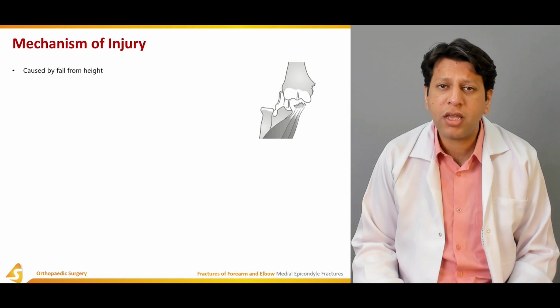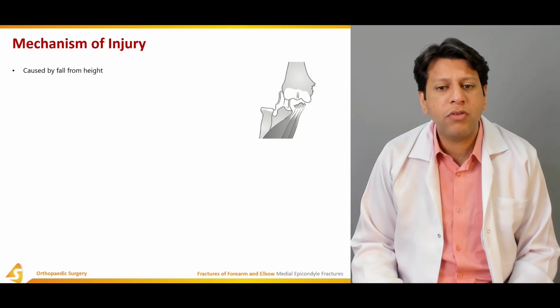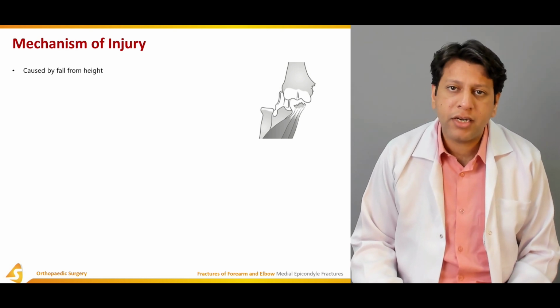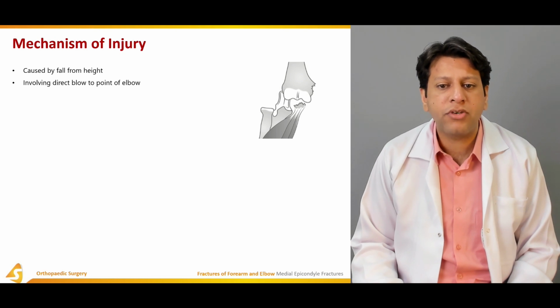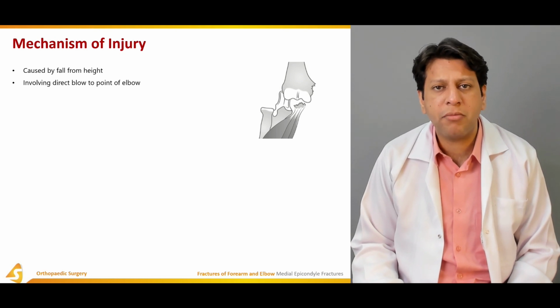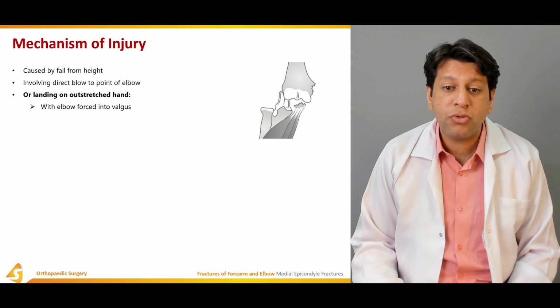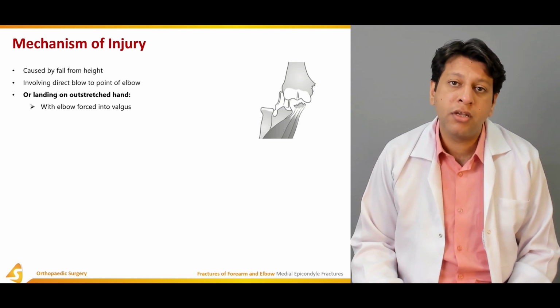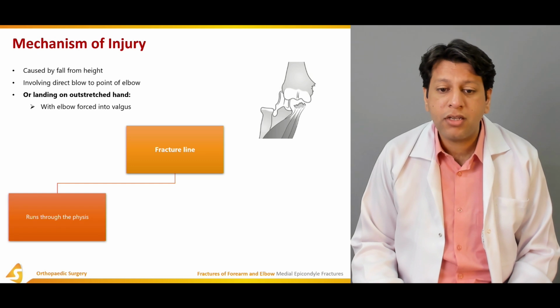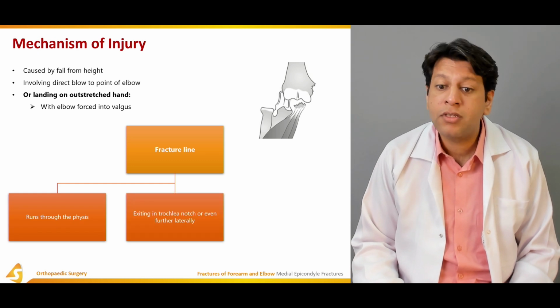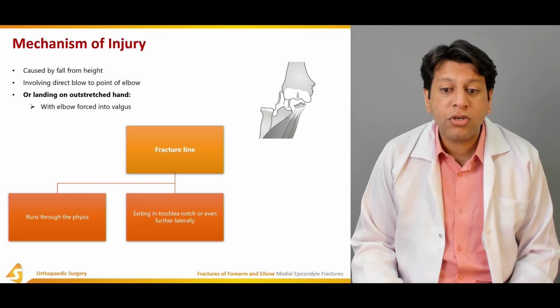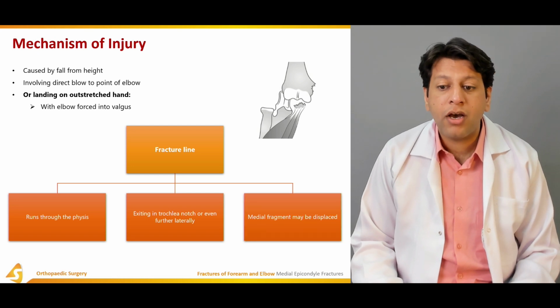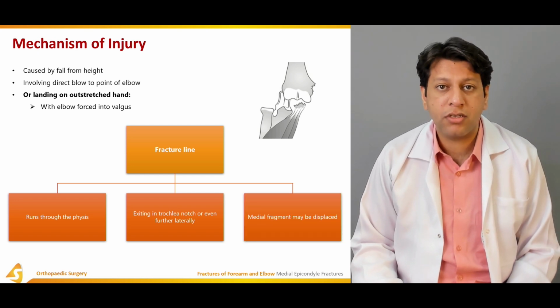Usually the commonest mechanism is a fall from a height onto an outstretched hand, or sometimes direct blows to the elbow, which is very rare, but can happen as well. Usually it is landing on an outstretched hand with the elbow forced into valgus. This is a very common scenario especially for all medial side injuries, and the fracture line could run through the physis, exiting in the trochlear notch or even further laterally, and the medial fragment may be displaced most of the time.